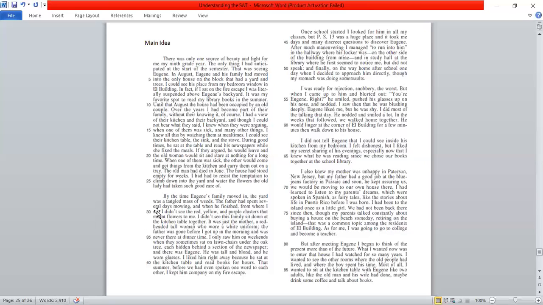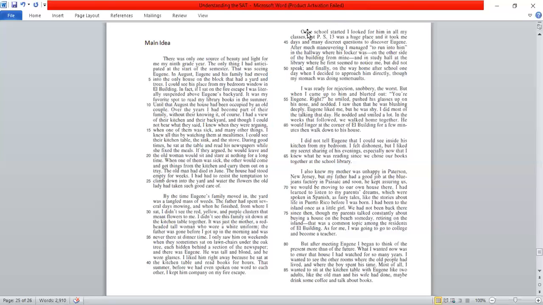"Eugene's family moved in." Okay, so now the description of how the house was. I didn't see the family. I only saw them on the weekend. I like to write. So this is again, "I kept him company on my fire escape." So I'm talking about how I am related to Eugene and the house, what all I can see, and how the author enjoys looking at the other house. So all of that is given over here.